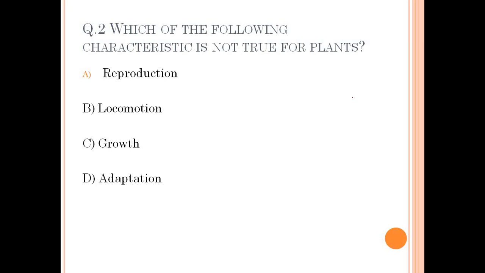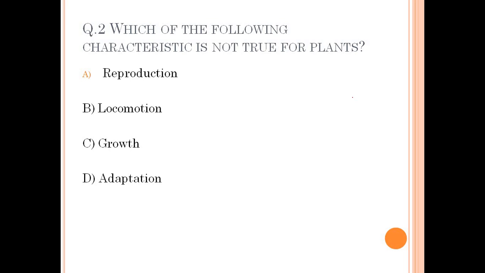Now this is the second question. Which of the following characteristics is not true for plants? Plants are living, so we will find which characteristic is not true for plants: reproduction, locomotion, growth, and adaptation.